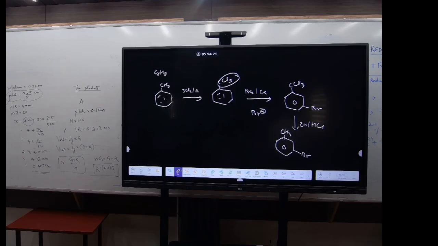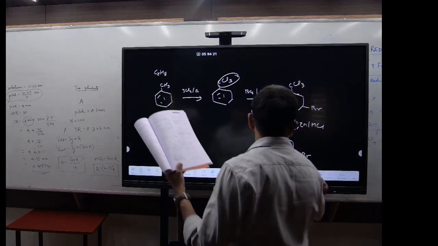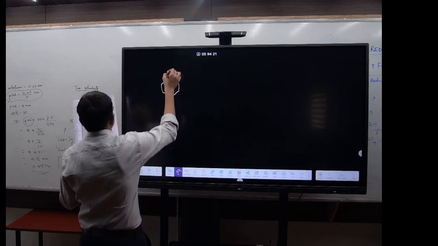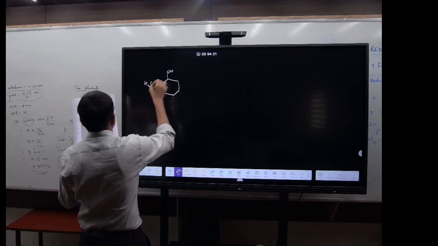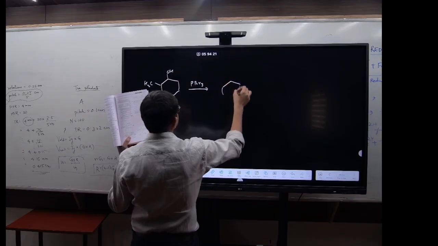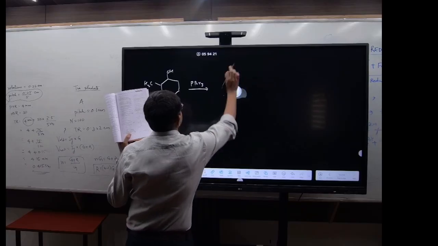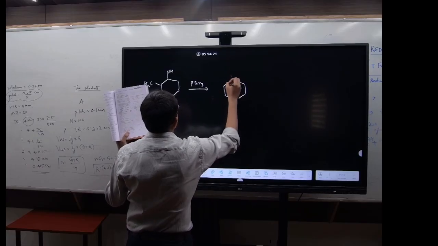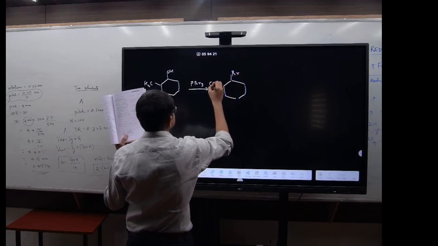Question number 21. First, with PBr3, the OH will be removed and Br will come, just like with PCl3. So the first step: you have this compound with OH and CH3. With PBr3 it will form this compound with Br and the CH3, right?